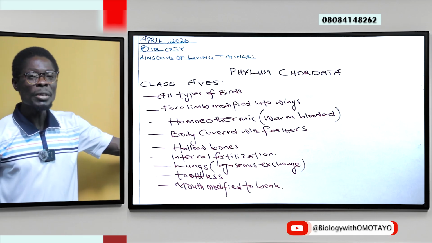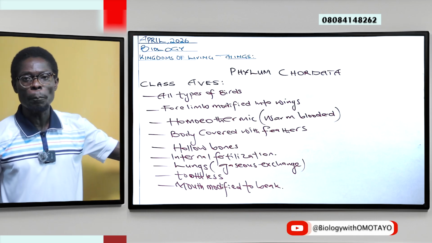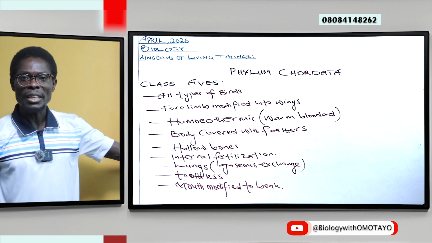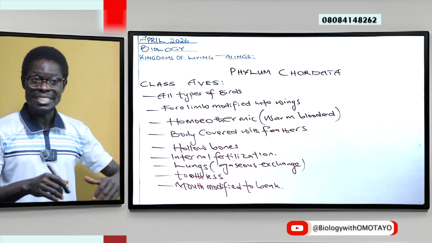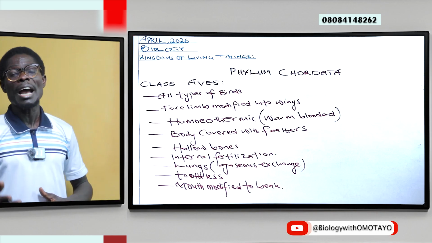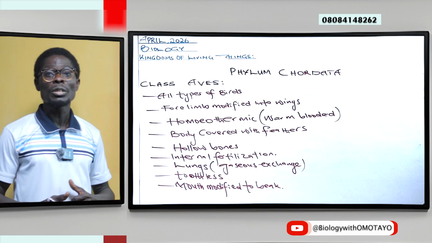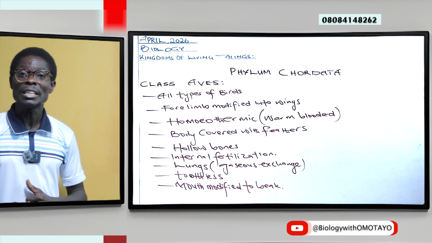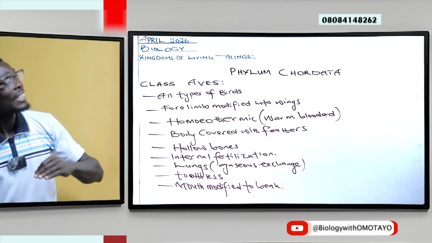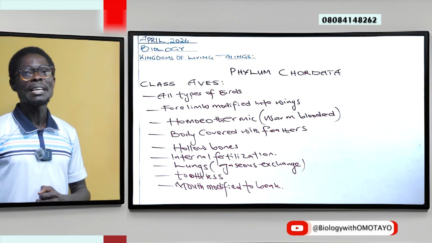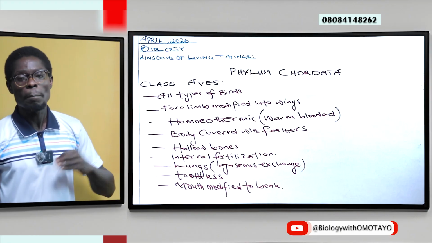We have beaks serving different purposes, either for probing, pecking, tearing, and so on, as the case may be. This will be at a later time when we look at adaptation of organisms in biology. Thank you. We'll quickly move to the last class for today, and that is class Mammalia.